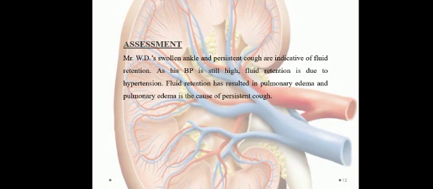Now assessment. Mr. WD's swollen ankle and persistent cough are indicative of fluid retention. As his BP is still high, fluid retention is due to the hypertension. So, fluid retention has resulted in pulmonary edema and that will lead to the persistent cough.